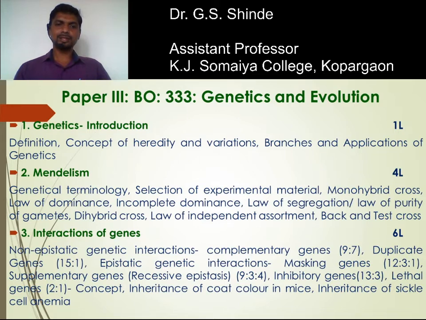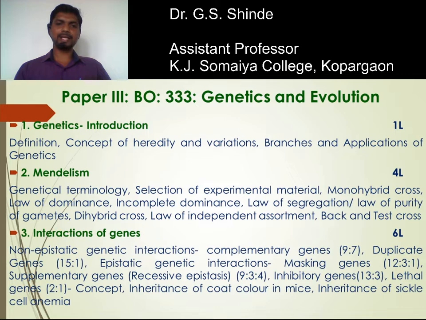Next is the third chapter, interaction of genes. Various interactions we are going to study in this chapter, comprising non-epistatic interaction and epistatic genetic interaction. Non-epistatic genetic interaction comprises interallelic interaction, where two alleles of a gene interact with each other and produce an intermediate or a different phenotype.